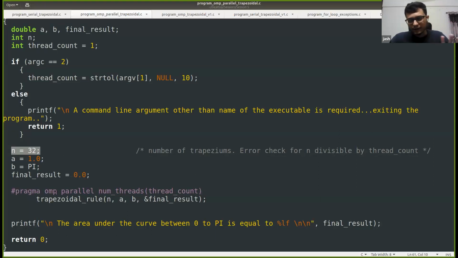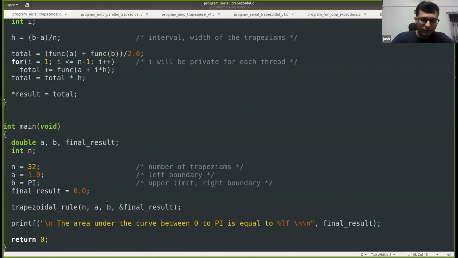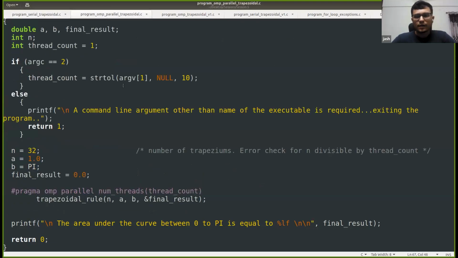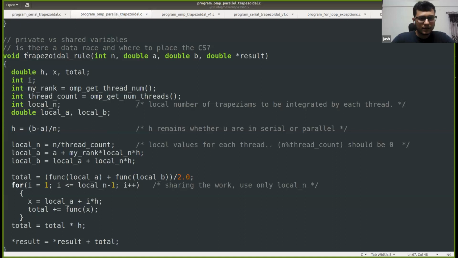Now comes the interesting part. We are using this function called trapezoidal rule, and we are passing A, B, and N and final result. All these things are also similar to the serial code, if you remember. Let me switch back. In serial code also, we were doing this similar thing. We were passing A, B, N, and final result. Now, coming back to the parallel code, this is the function trapezoidal rule. It takes the arguments N, A, B, and result as we did in serial code. But now the computation will be different, right?